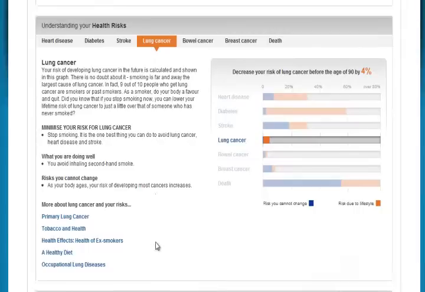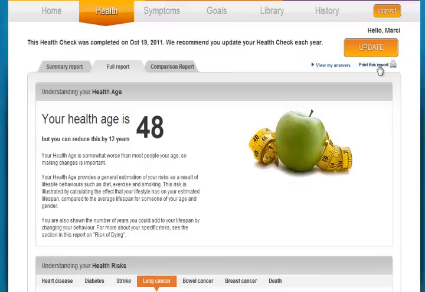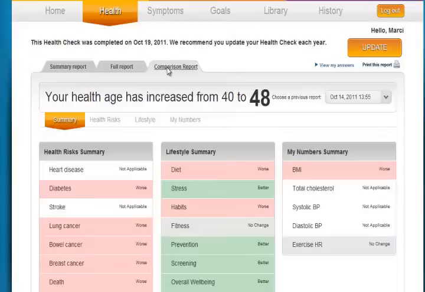They can print all of this report out, and that is done up here at the print button, and it will expand out the report so that they can see each section. They can also compare their report to the last report that they did, or to other previous reports even before that. They can drop down and choose previous reports. This one only has one previous report on it.